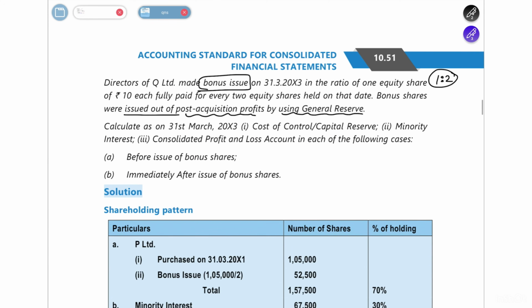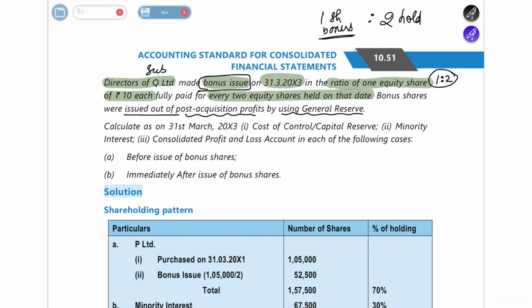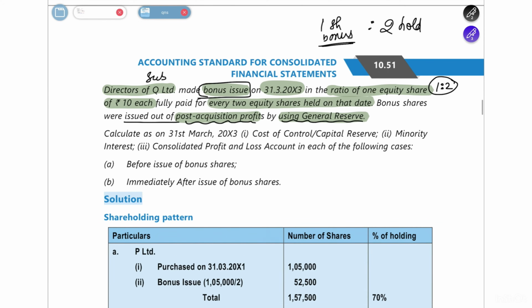Then in the question they tell you that the directors of Q Limited, which is the subsidiary company, are making a bonus issue in the ratio of 1 equity share of 10 each, fully paid, for 2 equity shares held on the same date. So what they are saying is, on the date of consolidation, if you are holding 2 shares in the company, 1 share will be issued to you as a bonus. That means half of whatever you are holding will be issued as a bonus. This bonus was issued out of the post acquisition profits, using the general reserve.